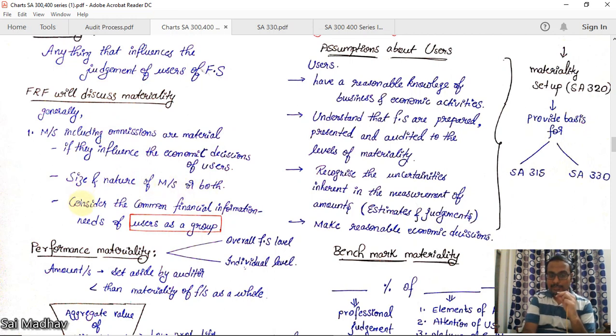Consider the common financial information needs of users as a group. You should divide users into groups and consolidate them. For example, all equity shareholders into one group, all the debenture holders into one group, all the investors into one group. You cannot take them individually and cater to their needs. So you should take them into groups.